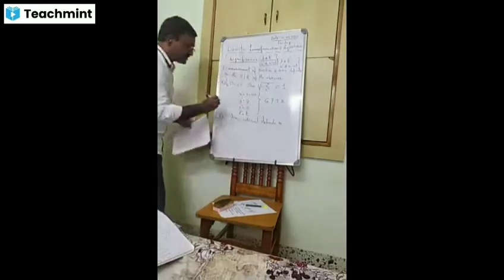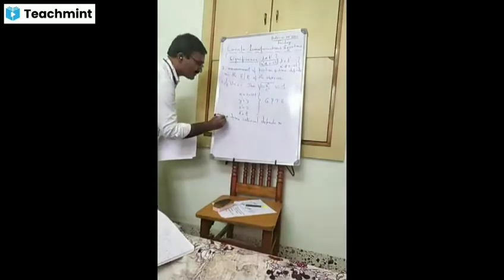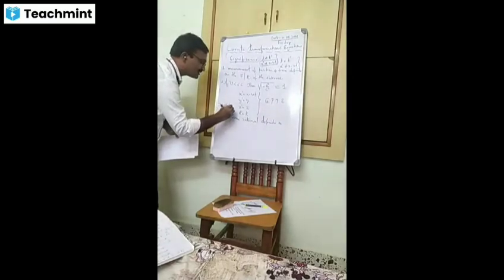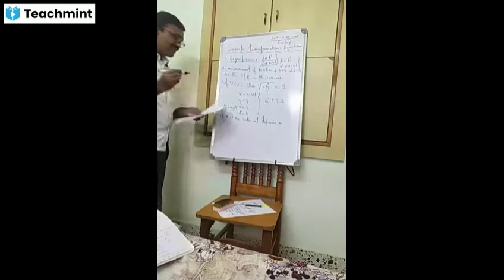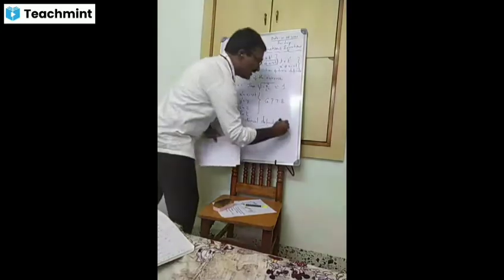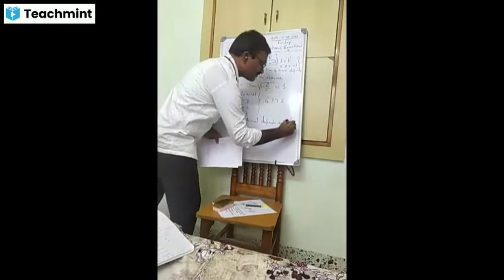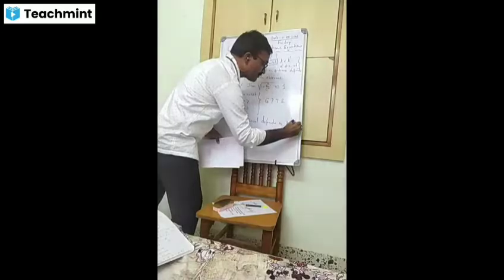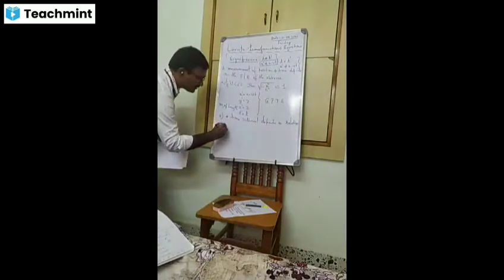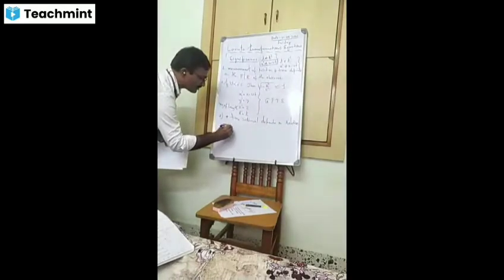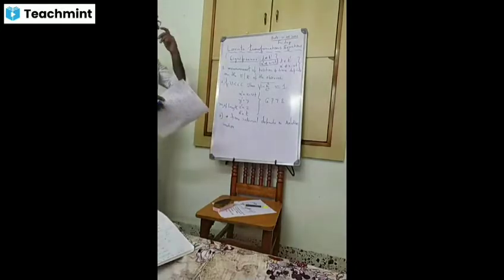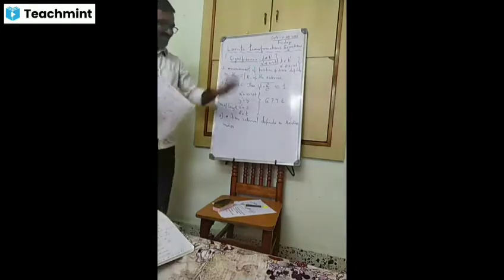In addition to this, the measurement of length and the time interval depends on relative motion. These are the significance of the Lorentz transformation equations.